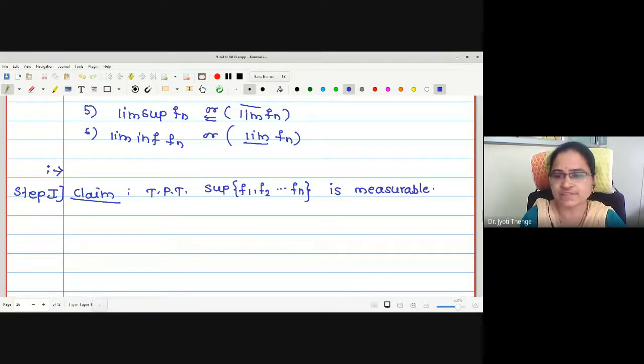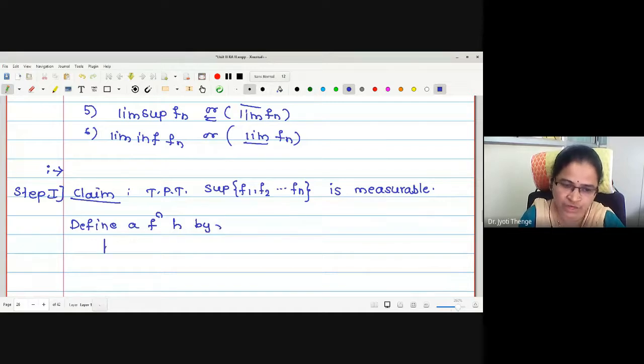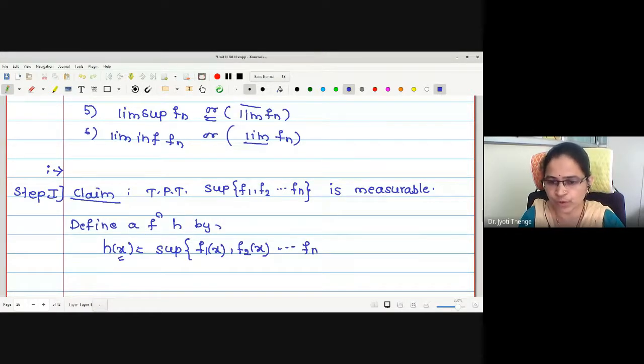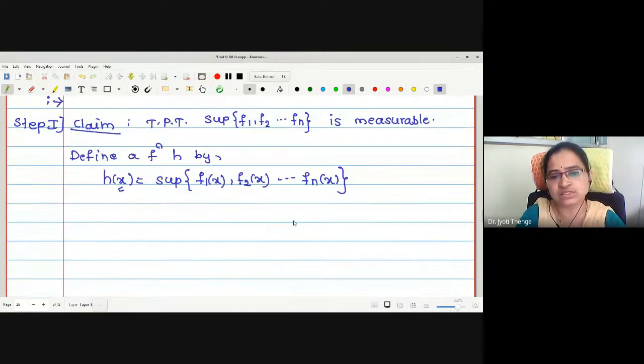Okay. For the sake of proving the result, we will define this by some function, say h. Therefore, I define h of x as the supremum of this set at the point x, that is f_1(x), f_2(x), and so on up to f_n(x).